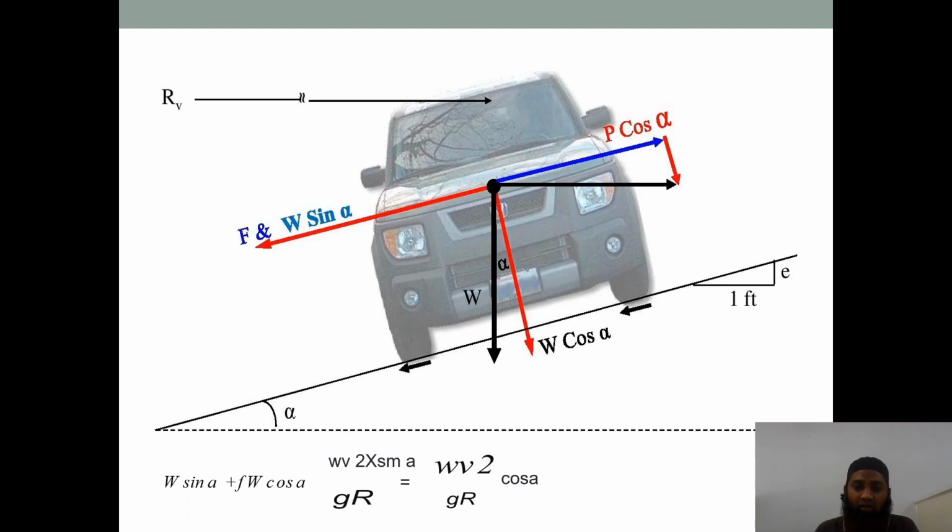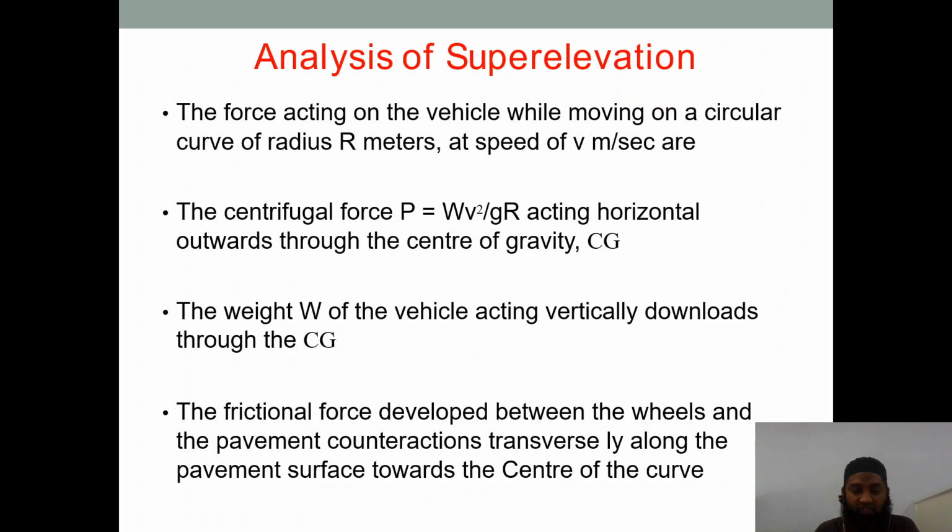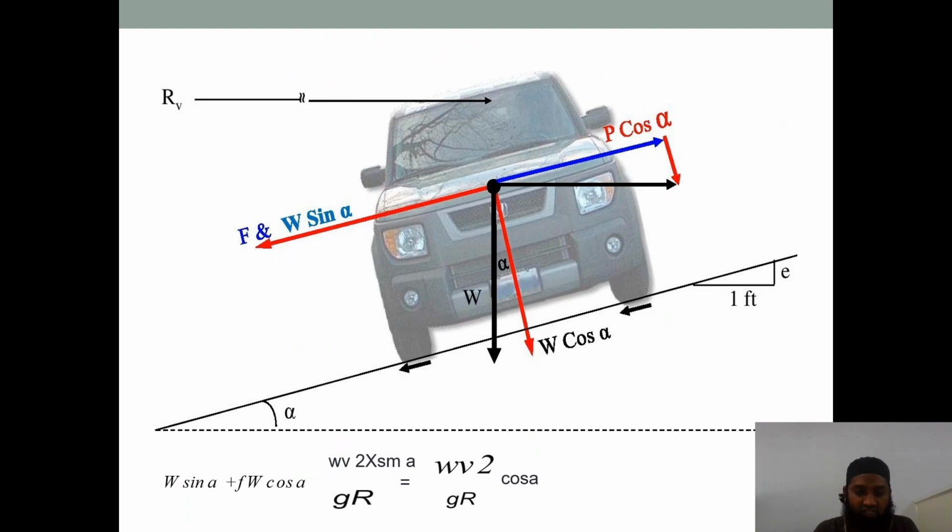You can see there P cos alpha is written there. P sin alpha is also marked the other way. You can see that CG. Now the frictional force developed between the wheels and the pavement acts transversely along the pavement surface towards the center of the curve. Now this frictional force, you can see F, it is acting at the center of the vehicle.